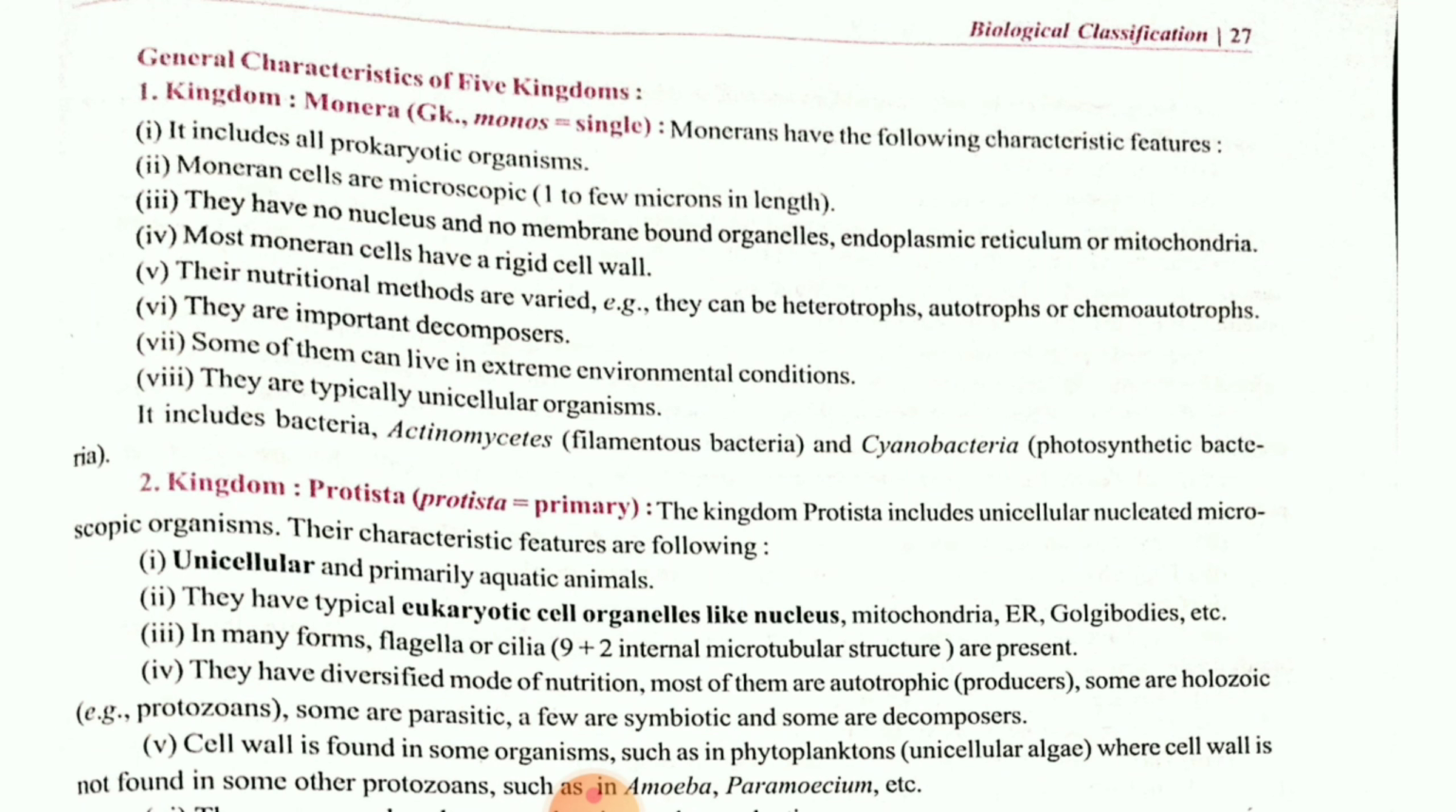Why is it included in Monera? By the name itself it is clear that monas means single. Single cell organisms will be included here. Then least development of nucleus will be there. The size will be 1 to a few microns, very small in size. So definitely all these organisms will be microscopic in nature. Then after that they will have a rigid cell wall. Their mode of nutrition will be heterotroph, autotroph and chemoautotroph.